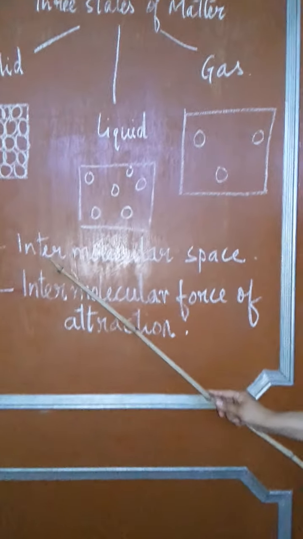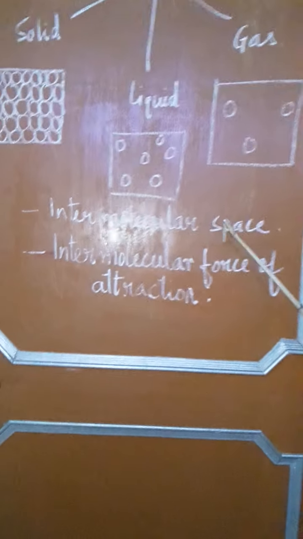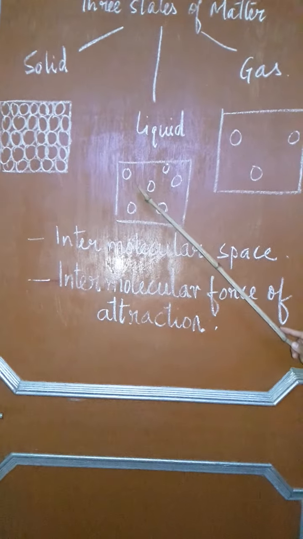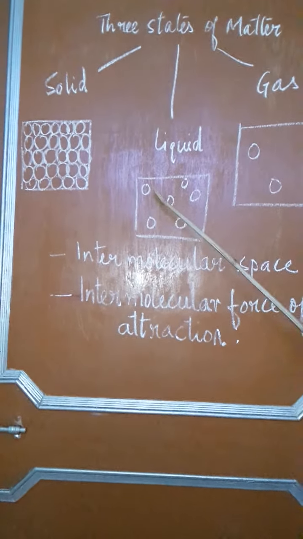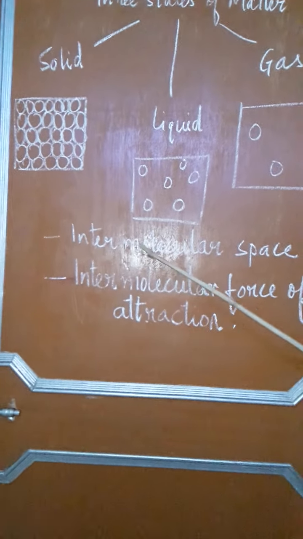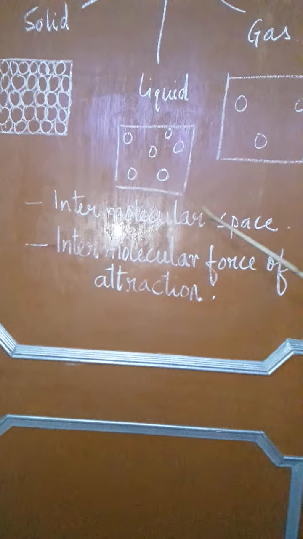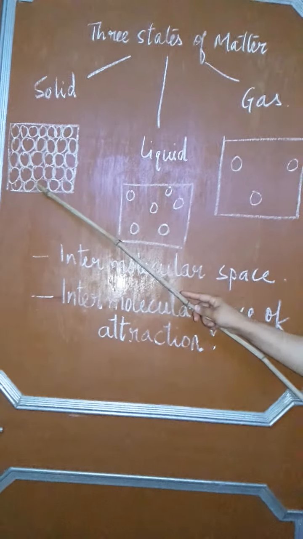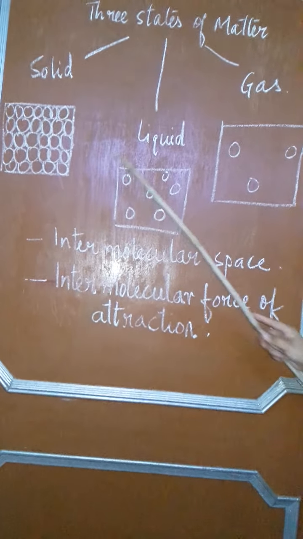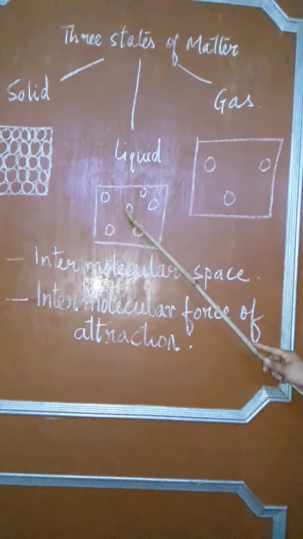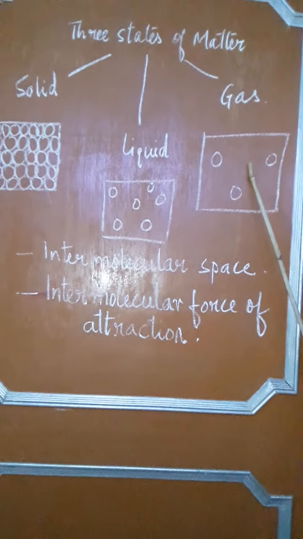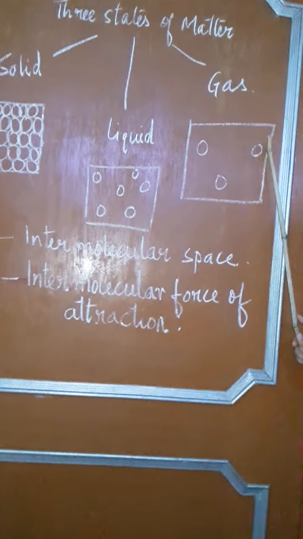What is it? Intermolecular space. Intermolecular means between two molecules. So the space between, that is intermolecular space, in case of solid it is minimum, it is medium in case of liquids and maximum in case of gases.